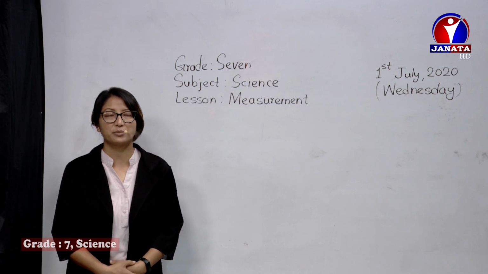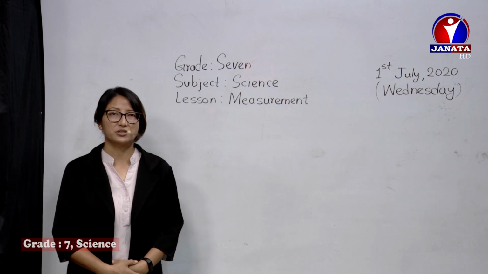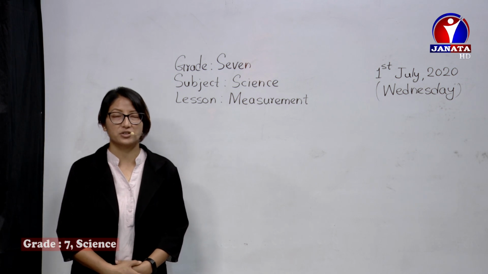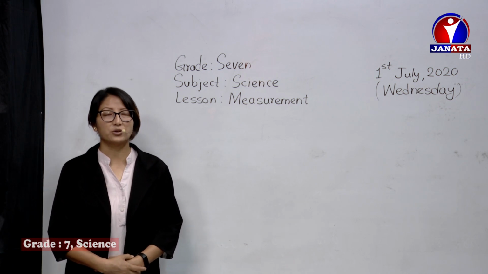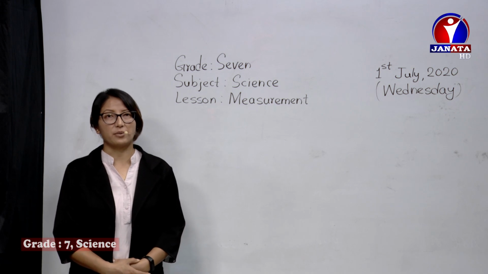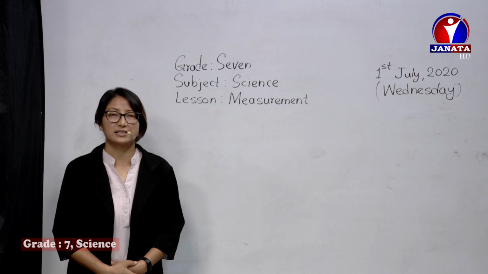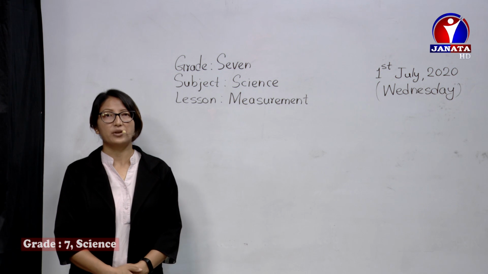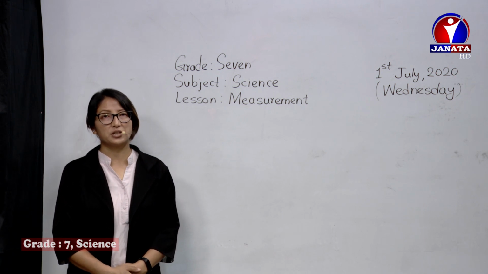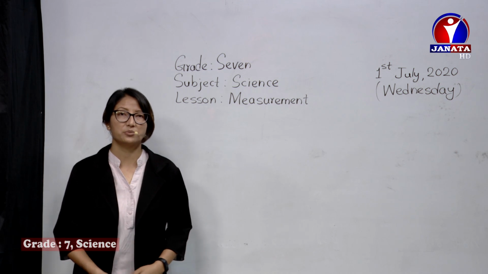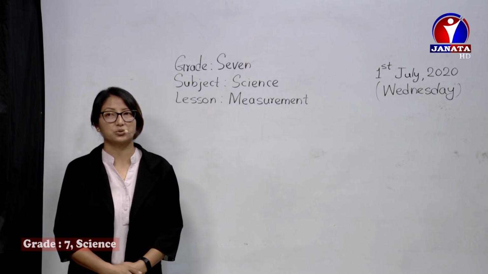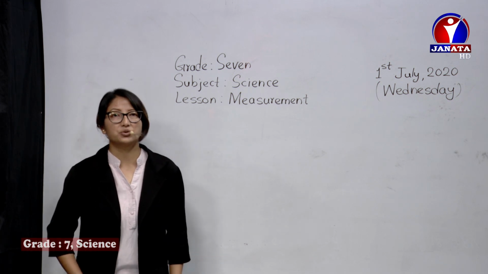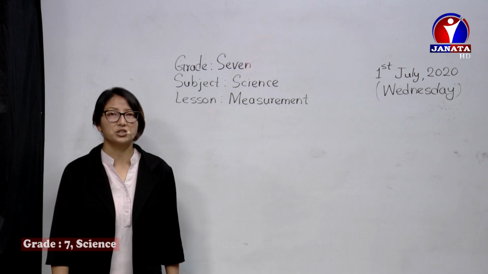We learned about measurement, about different types of quantities. We learned fundamental quantities, physical, non-physical, and types of physical quantities, fundamental, derived quantities. Also we learned about different types of systems, about SI unit or International System of Measurement. And then we learned about measurement of length, how to measure the length of an object accurately, what are the errors that could be faced while measuring the length. And we learned how to convert the units of length from one unit to another.